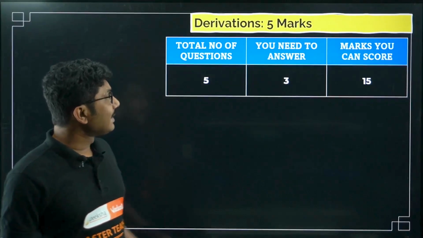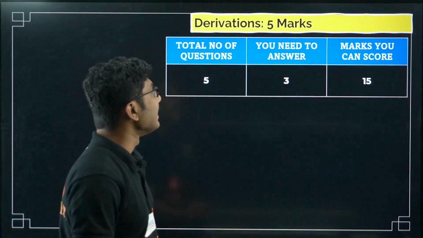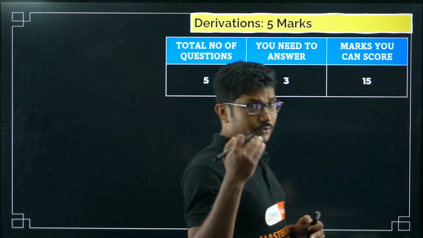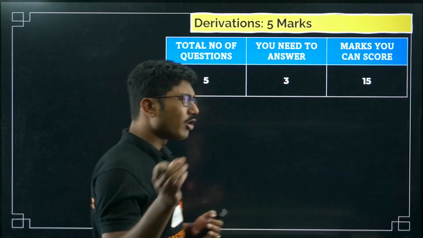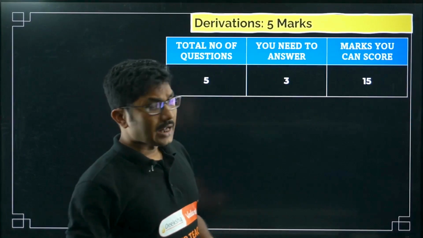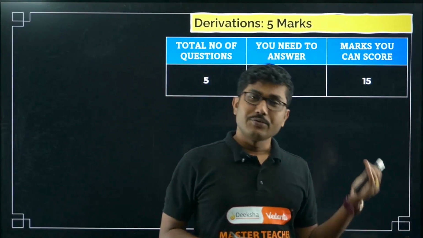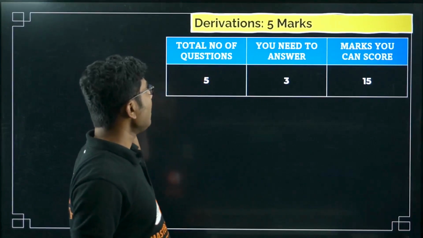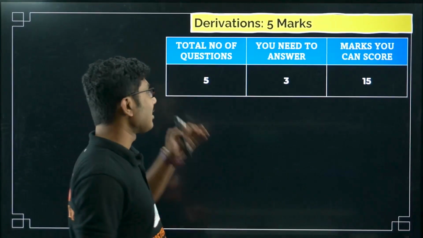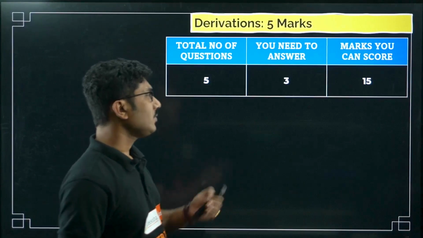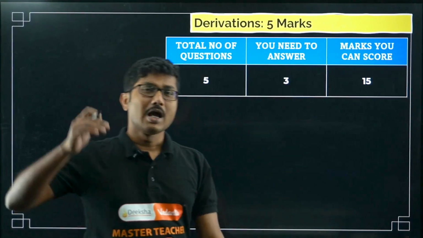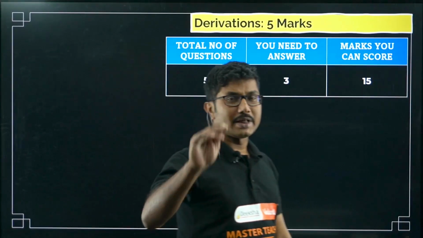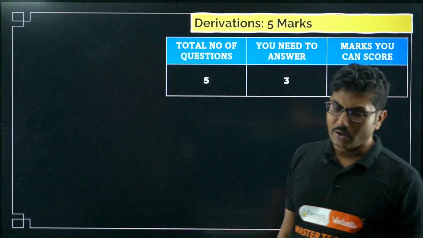Now let's look into what all the derivations are. In the derivations, basically, 5 mark long answer type questions are what we are going to discuss in this lecture. There are small 2-3 mark derivations which I consider easy, and if you want, you can check, as I said, the chapter wise derivations. A total of 5 questions will be asked as long answer type questions, out of which you have to answer 3. You have to answer at least 2 derivations. 1 question will be there that you can answer without doing any mathematics.